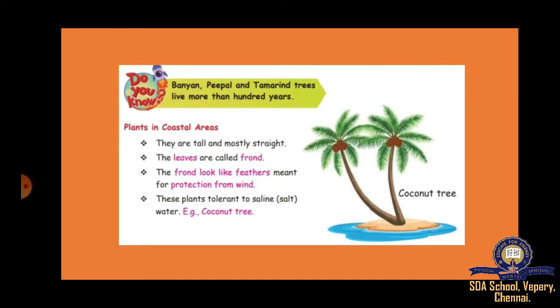Next one is coastal areas, plants in coastal areas. These are tall and mostly straight. Leaves are called fronds. They are like feathers and protect from winds. These plants tolerate salt. Example is coconut tree.